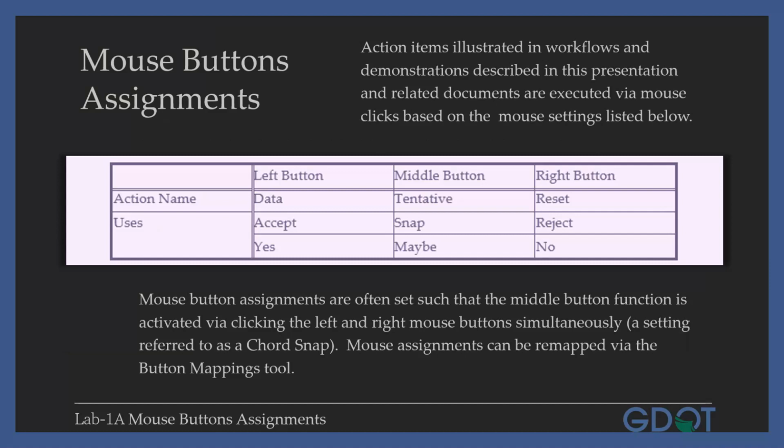Action items illustrated in workflows and demonstrations described in this presentation and related documents are executed by mouse clicks based on the mouse settings listed below. Mouse button assignments are often set such that the middle button function is activated by clicking the left and right mouse buttons simultaneously, a setting referred to as a chord snap. Mouse assignments can be remapped by the button mappings tool as mentioned previously.